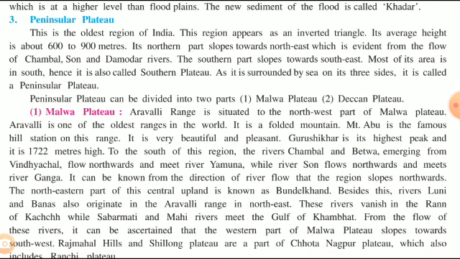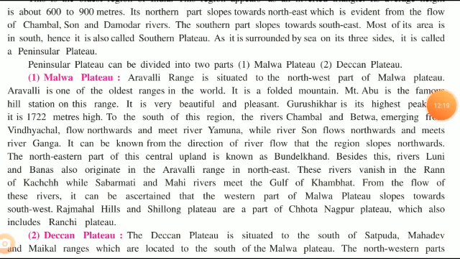This peninsular plateau is divided into two parts, namely the Malwa Plateau and the Deccan Plateau. First, we will study the Malwa Plateau. Malwa Plateau is one of the oldest regions of the world, and the Aravalli Range is situated in the northwest of the Malwa Plateau. It is a folded mountain, and Mount Abu is one of the famous hill stations of the Aravalli Range, with pleasant and beautiful scenery.